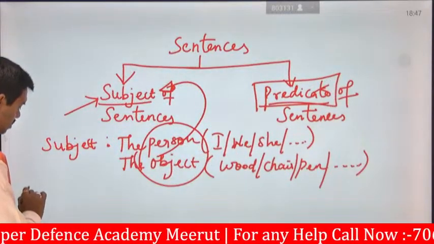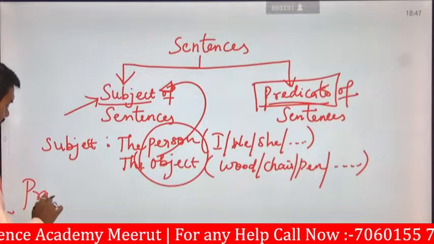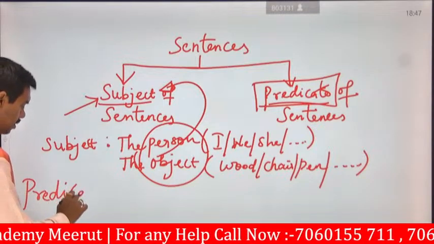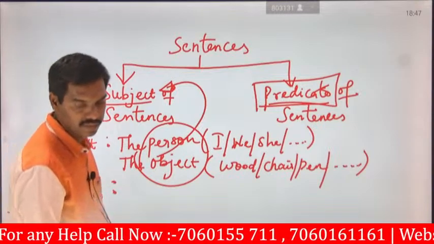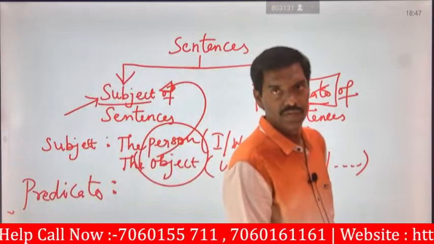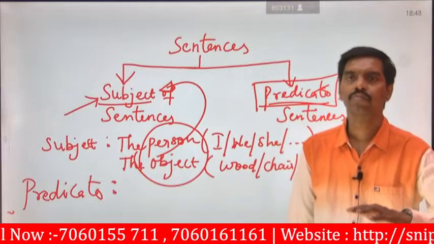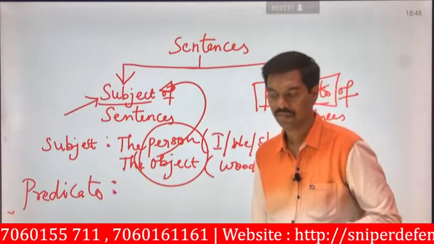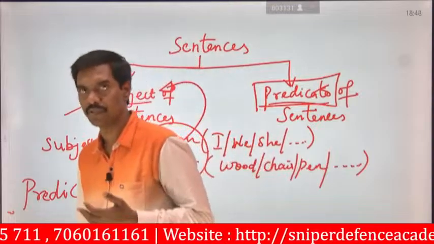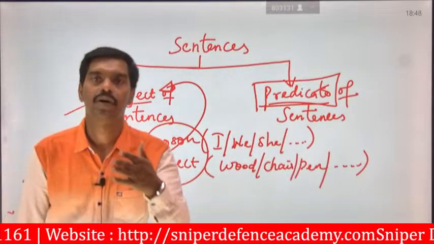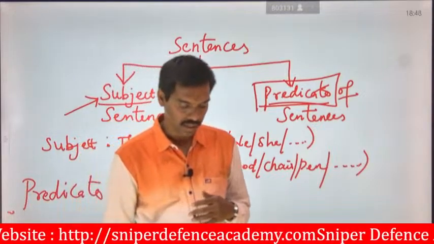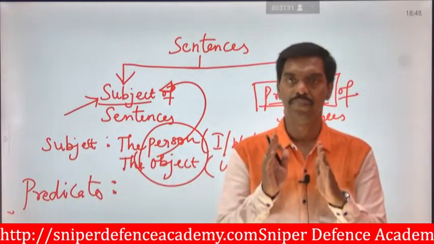Next, what is a predicate? Generally, how will you say predicate? Predicate means the action which takes place. Some action takes place because of that object or because of that particular person. Then it is said to be a predicate.